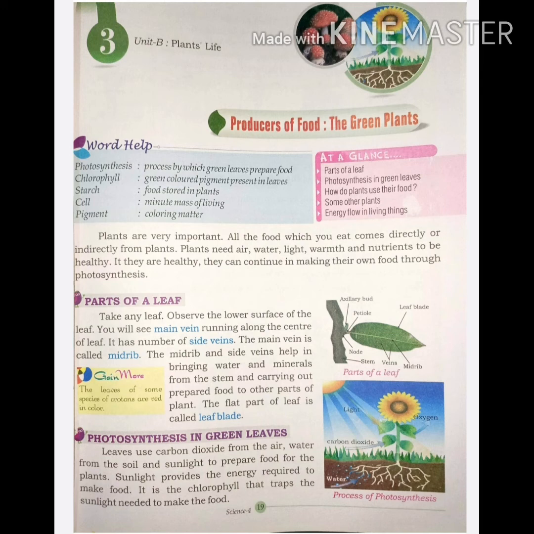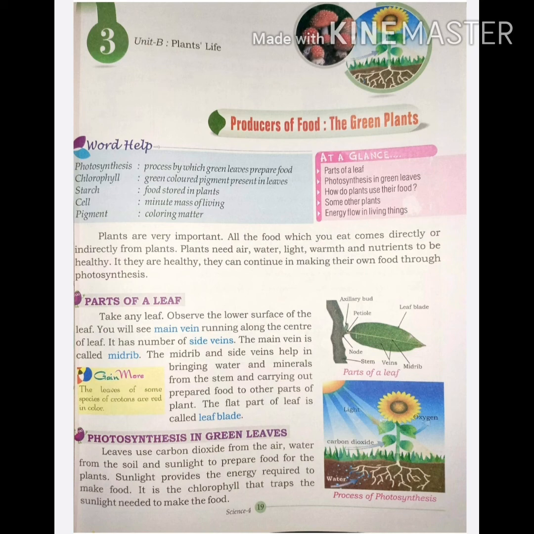Some non-green plants like molds and mushrooms have no chlorophyll, so they cannot make their food. They feed on dead and decaying plants and animals. In croton, the green color is less. The red pigment in the leaves hides the green color of chlorophyll, but the presence of chlorophyll in leaves allows photosynthesis and they make their food.